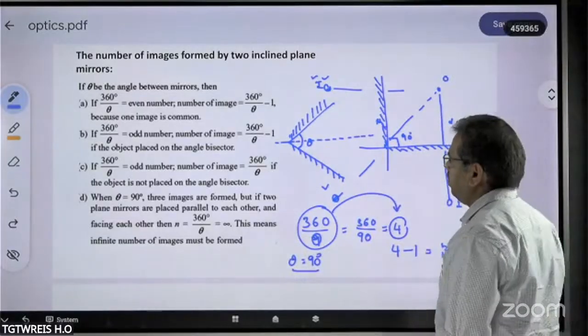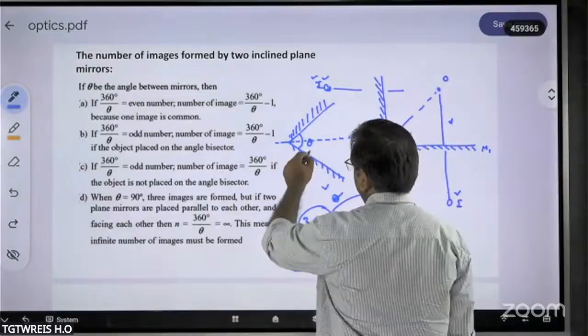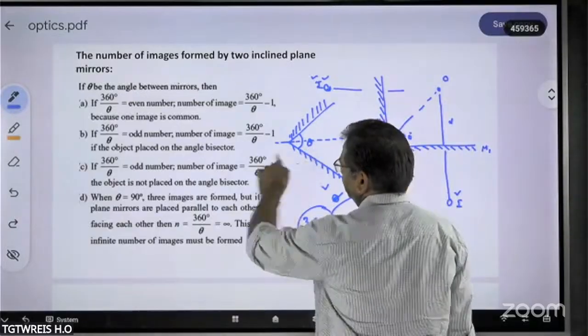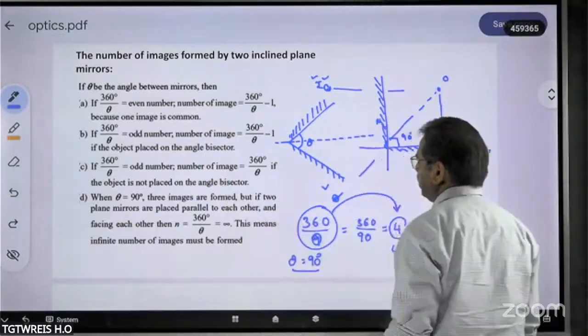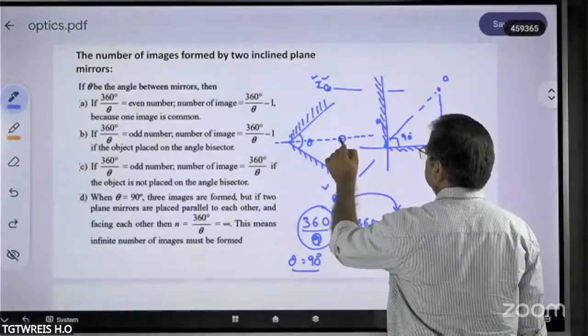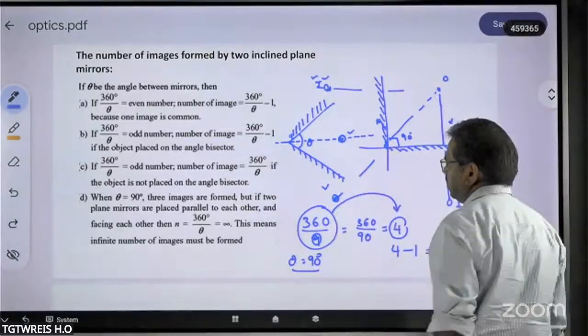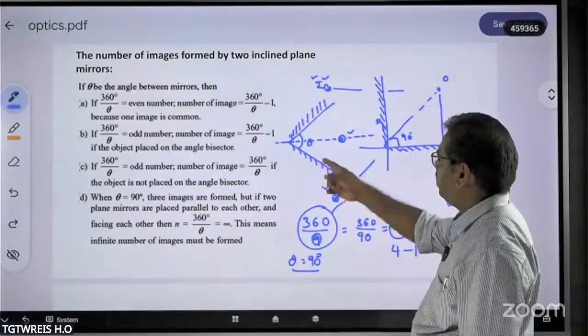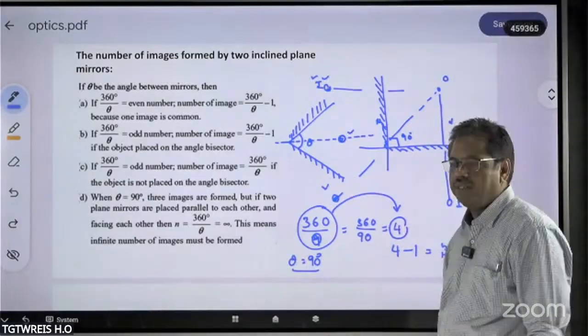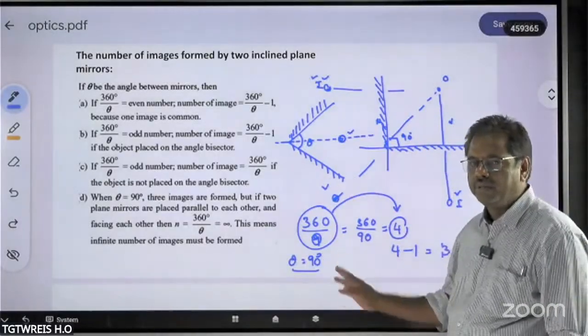Now, if we calculate 360 by theta for the known value of theta, and you get an odd number, and if the object is present on the angular bisector, then the number of images will be 360 by theta minus 1. Just remember that formula.